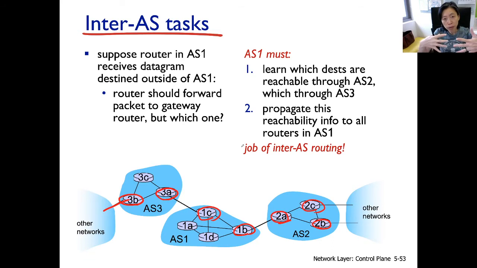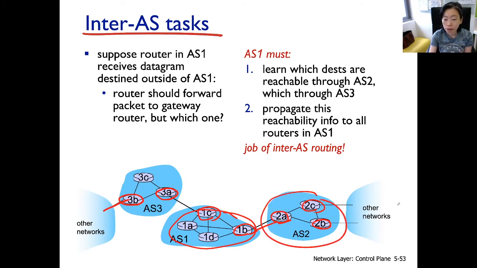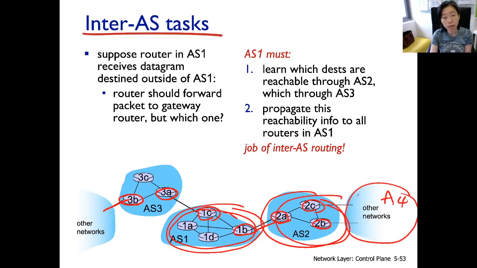So these gateway routers at the higher level will be running the inter-AS routing, which is another routing protocol, and they will all be running the same routing protocol. They will exchange information with each other using link state or distance vector routing to come up with the shortest path. But this time, what is the shortest path? If I want to go from AS1 to AS2, the shortest path is to go directly from AS1 to AS2. Now, if there is another AS here, AS4, for example, then the shortest path might be to go from AS1, AS2, and then AS4.